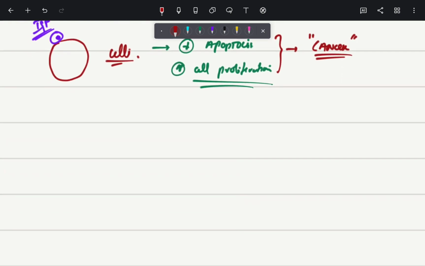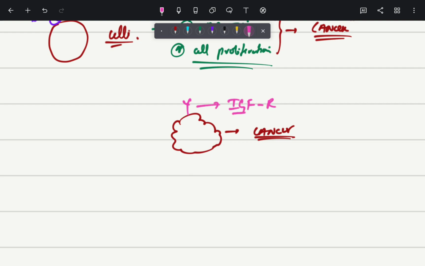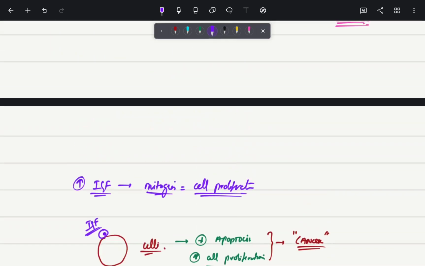In some studies, they found out that the cancerous cells were expressing a lot of insulin like growth factor receptors. So in a study conducted by pathologists, they found out that the cancer cells were exhibiting a lot of insulin like growth factor receptors. So whenever insulin like growth factor comes and binds to this receptor, there will be decreased apoptosis and increased cell proliferation, thus leading to cancer.